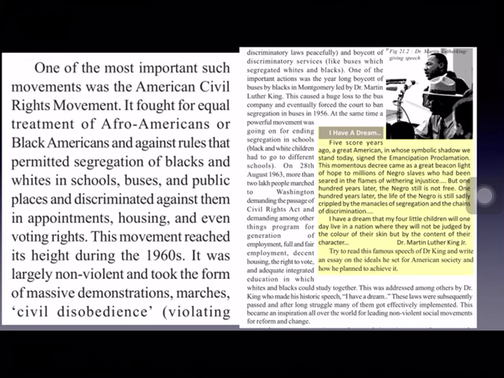Civil disobedience. Civil disobedience means violating discriminatory laws peacefully. And they also started boycotting the discriminatory services. Suppose in the buses, whites and blacks were discriminated. Immediately, the blacks boycotted the bus services for an entire year.